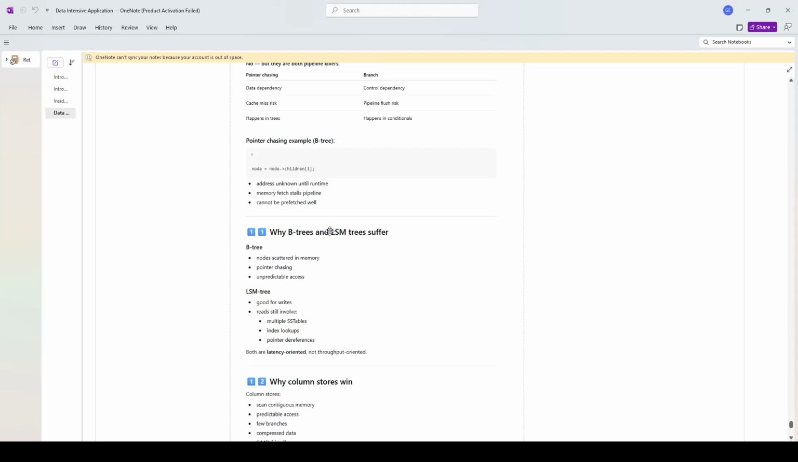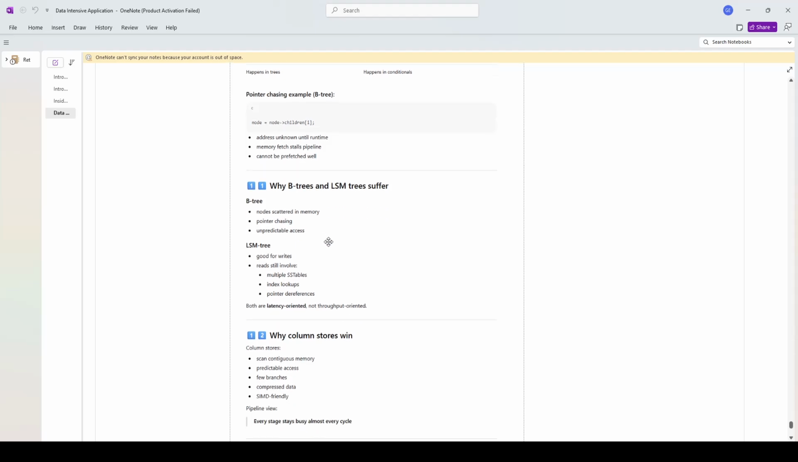So because it's pointer chasing, the address is unknown until runtime and the memory fetch stalls the pipeline. Unlike with modern CPUs today, which actually predict many steps ahead in the code stream, for pointer chasing you won't be able to know steps ahead, because the address is only known at runtime.